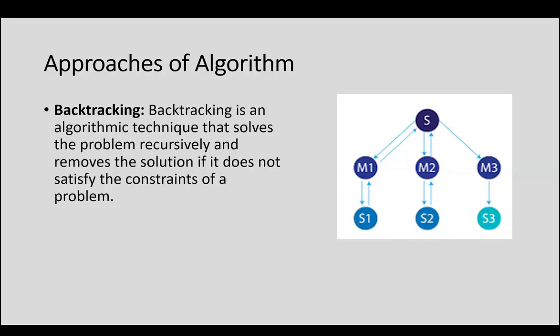For example, in branch and bound, you will be branching all the subsets of the solutions, and then you will be evaluating the solution and taking out the best solution from there. But backtracking will go there and check all the feasible solutions we have, and it will see whether, if you fine tune it a little bit from wherever you are coming, it will go back and check: if I make some changes into this, will this become a feasible solution?